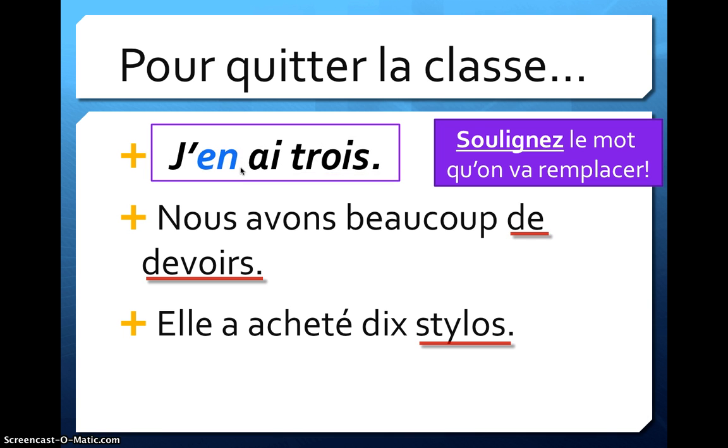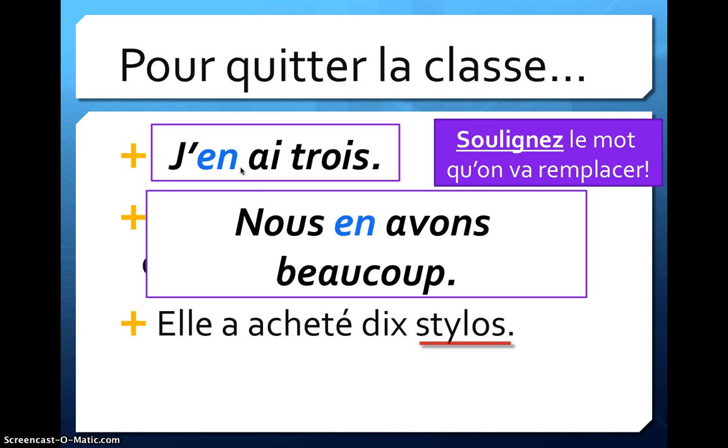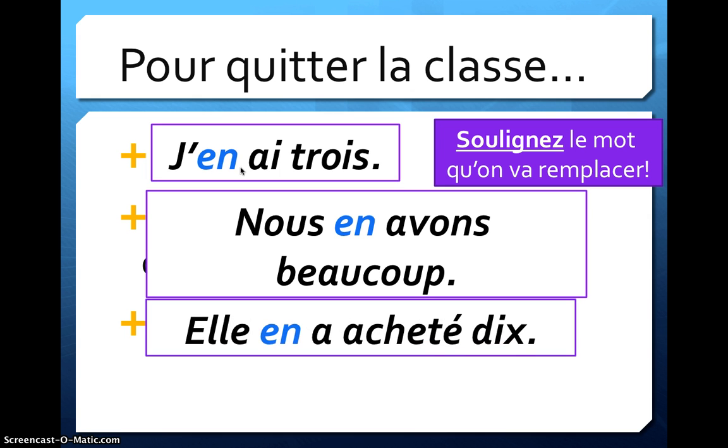"J'en ai trois," I have 3 of them. "Nous en avons beaucoup," we have a lot of them. "Elle en a acheté 10," she bought 10 of them.